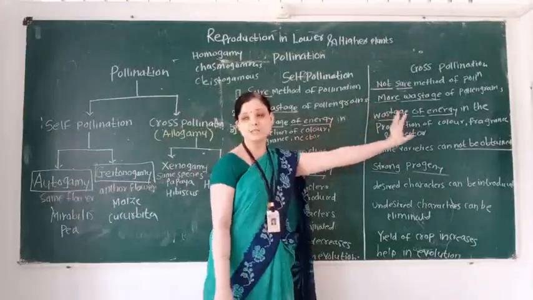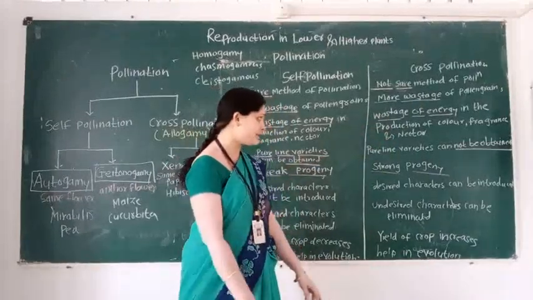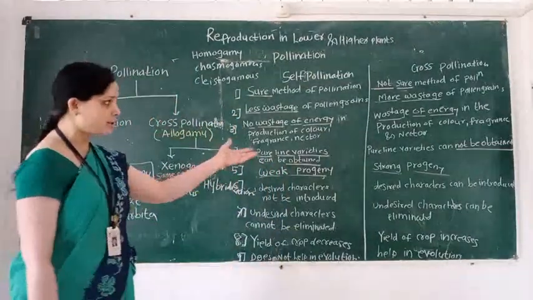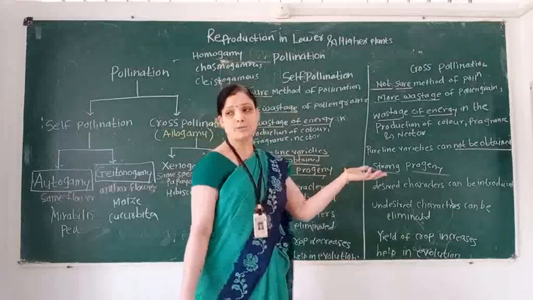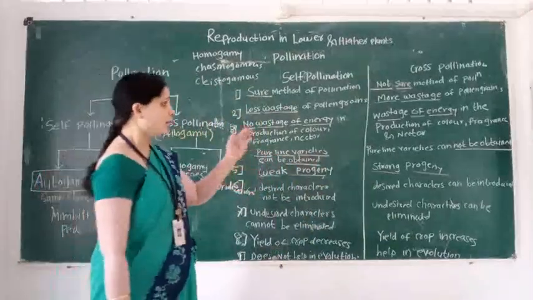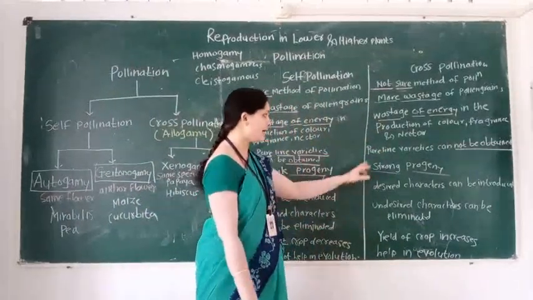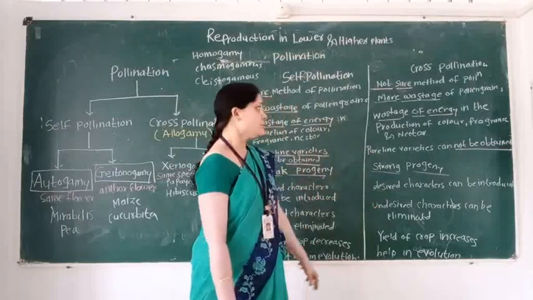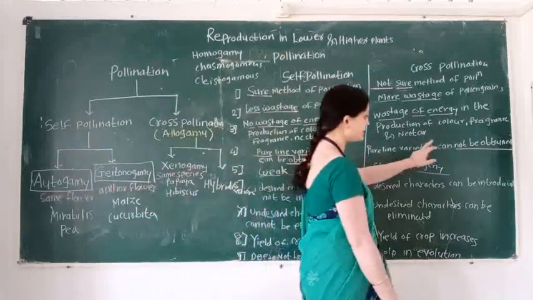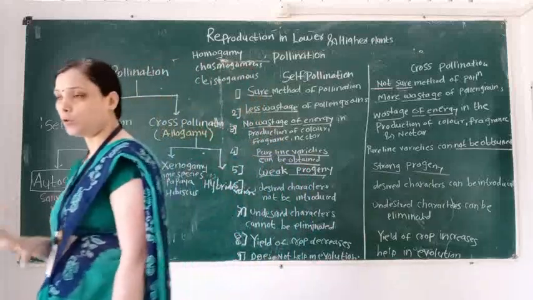There is more wastage of pollen grains. Third disadvantage is wastage of energy in the decoration of color, fragrance, and nectar, because a number of insects, birds, and bats are attracted. So there is wastage of energy in the production of color, fragrance, and nectar. And the next disadvantage of cross-pollination is that pure line varieties cannot be obtained. These are the disadvantages of cross-pollination.